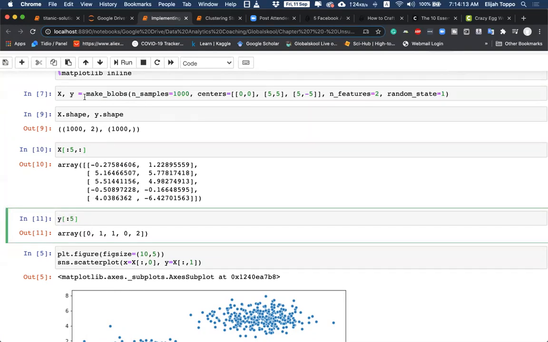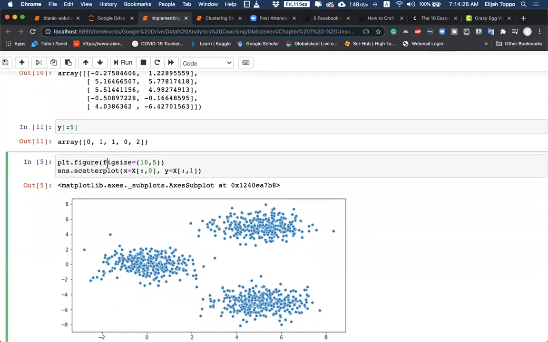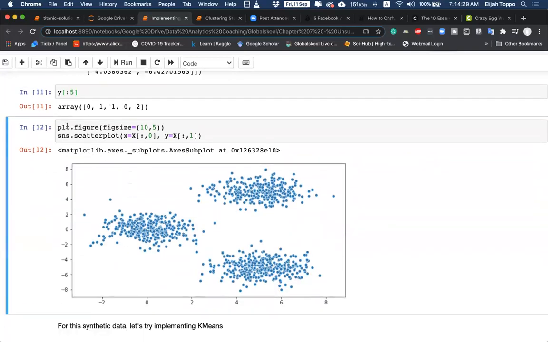But since we are using artificial data, we can use Y also to verify if our code is doing right. Let me plot this data and show you how this looks like. I create a figure of size 10 units on the X, 5 units on the Y, and we use SNS.scatterplot. For the X coordinates, we are passing all rows and column 0. And for the Y coordinate, we are passing all rows and column 1. And as we see the data, we can see that we have 3 blobs of data.